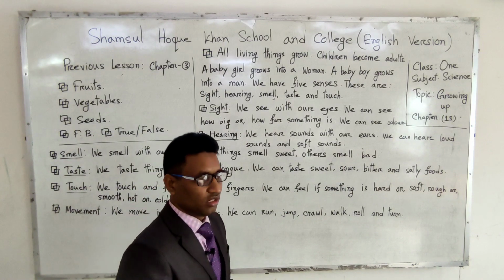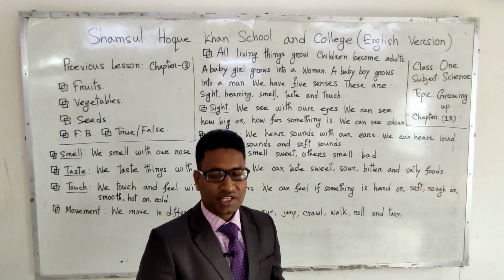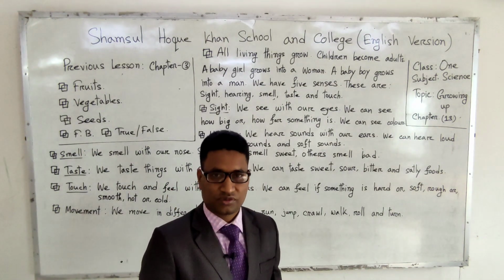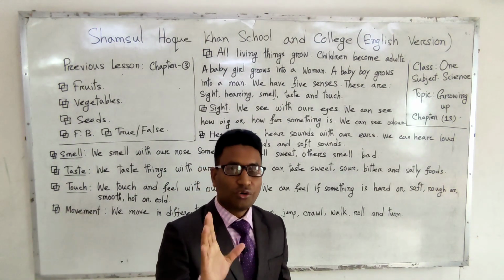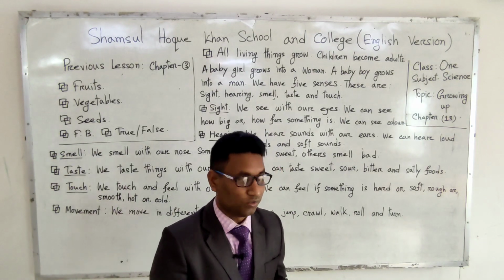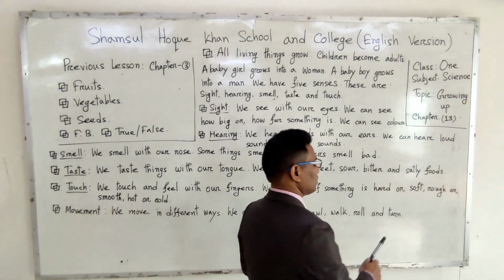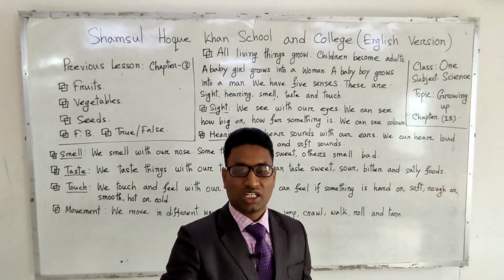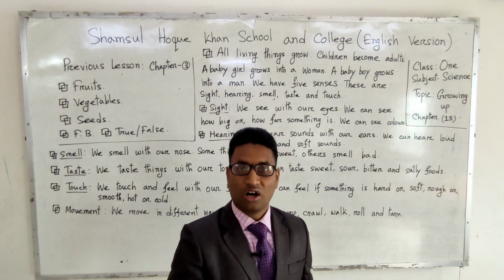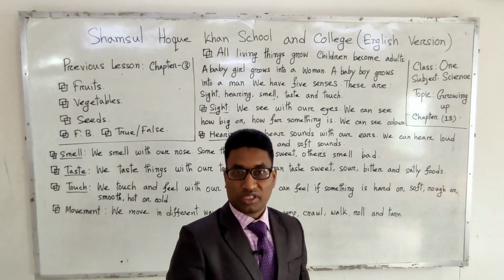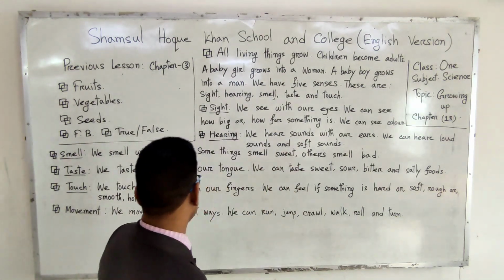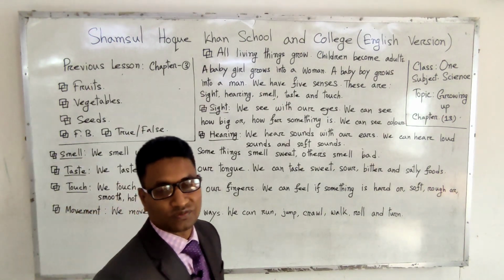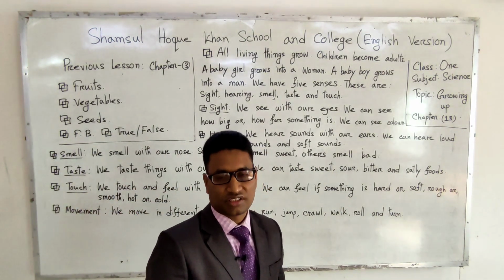That means we can easily identify which one is hard, which one is soft, কোন জিনিসটা খুবই শক্ত, কোন জিনিসটা খুব নরম, and also rough or smooth, কোন জিনিসটা মসৃণ, কোন জিনিসটা অমসৃণ. And also we can identify which one is hot and which one is cold through touch.